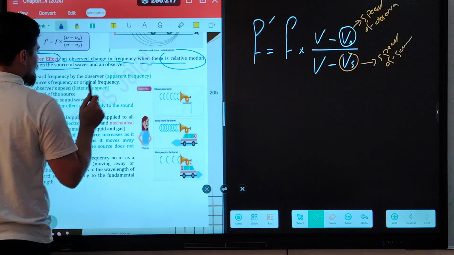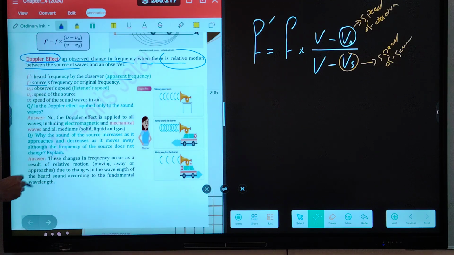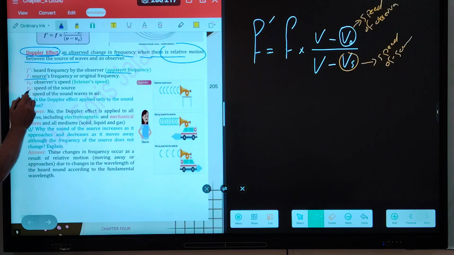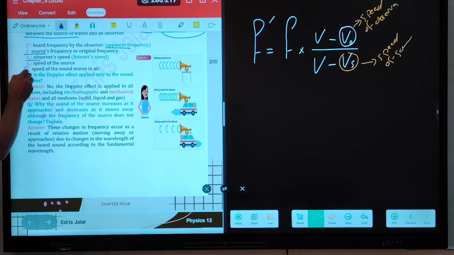f prime, heard frequency by the observer. Sometimes it's called apparent frequency. f, absolute f, is the source's frequency, the original frequency. vo, observer speed. vs, speed of the source. v, absolute v without o and s, the speed of sound in the air.